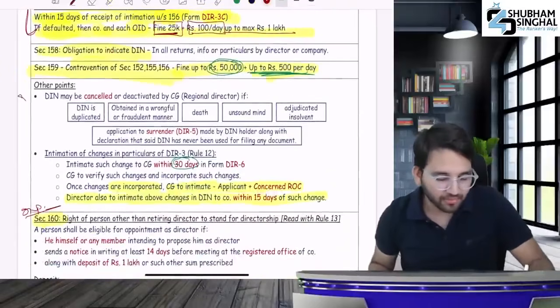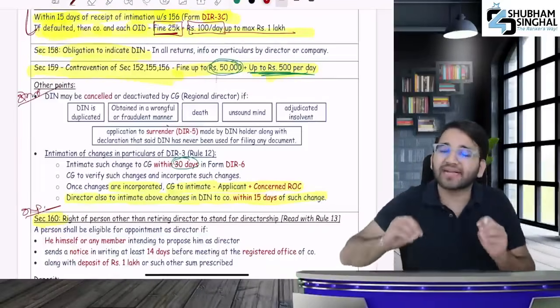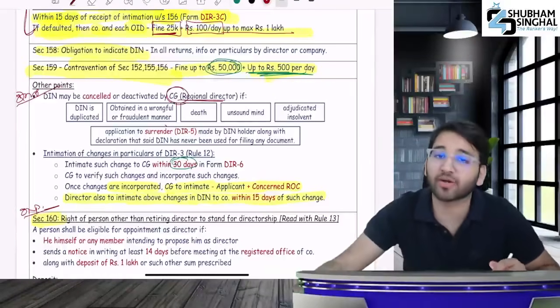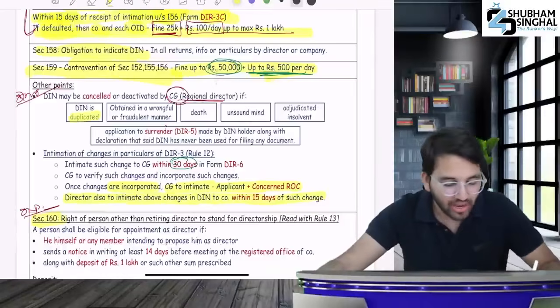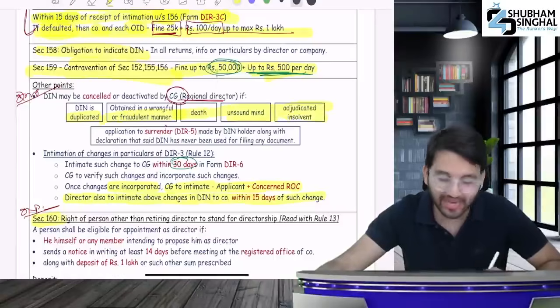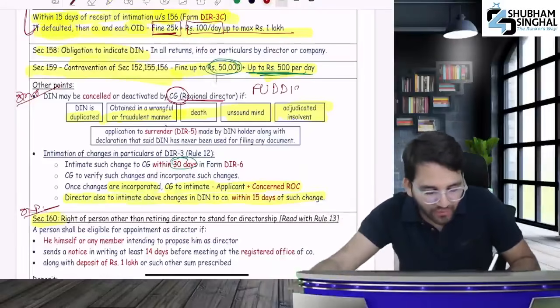Can your DIN be cancelled? This is an important provision. The question is, can DIN be cancelled or deactivated? Yes, it can be. If the central government or the regional director finds out later on that DIN has been duplicated, or if you obtain DIN fraudulently, or due to death, unsound mind or insolvency, the way to remember this is FUDDIS.